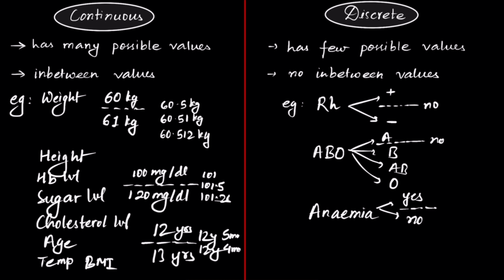You can't be in between having and not having anemia. Similarly, you have types of anemia. You either have one type of anemia or another type of anemia. You can't have a mixture of both types. Obesity, you either have obesity or you don't have obesity. So that's your classification of variables.